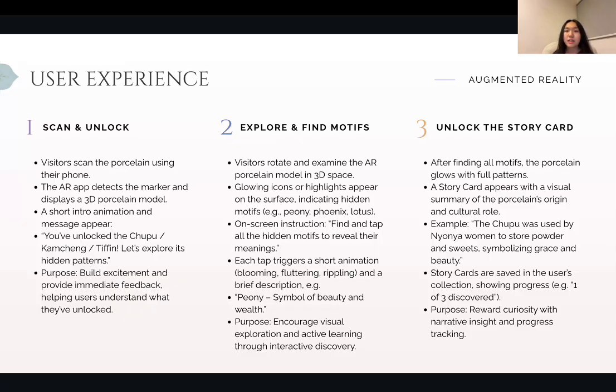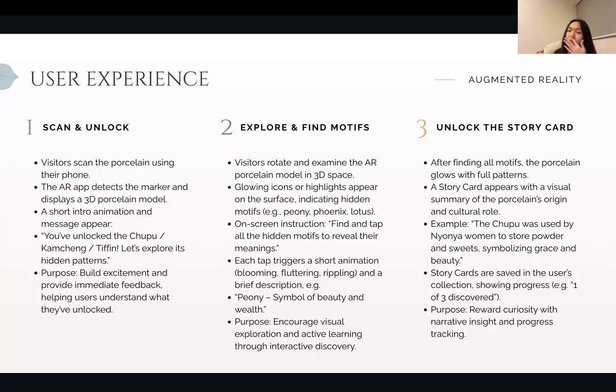Then the AR app will encourage the visitors to explore and find the motifs by rotating the porcelain itself, and they need to find the signature motif of each porcelain. It's a gamified way, like hide and seek, and when they find a motif, it will pop out with the meaning of it.